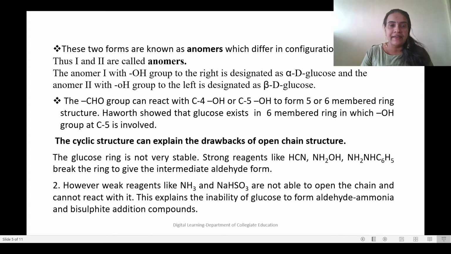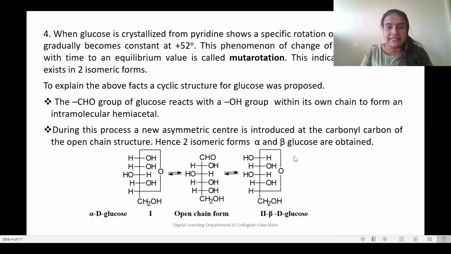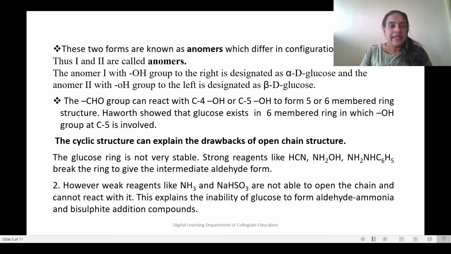The CHO group can react with C4 OH or C5 OH to form a 5-membered or 6-membered structure. If the CHO is reacting with the fourth OH, we get a 5-membered structure, whereas if the CHO is reacting with the fifth OH, we get a 6-membered structure. Then this cyclic structure can explain the drawback of open chain structure.